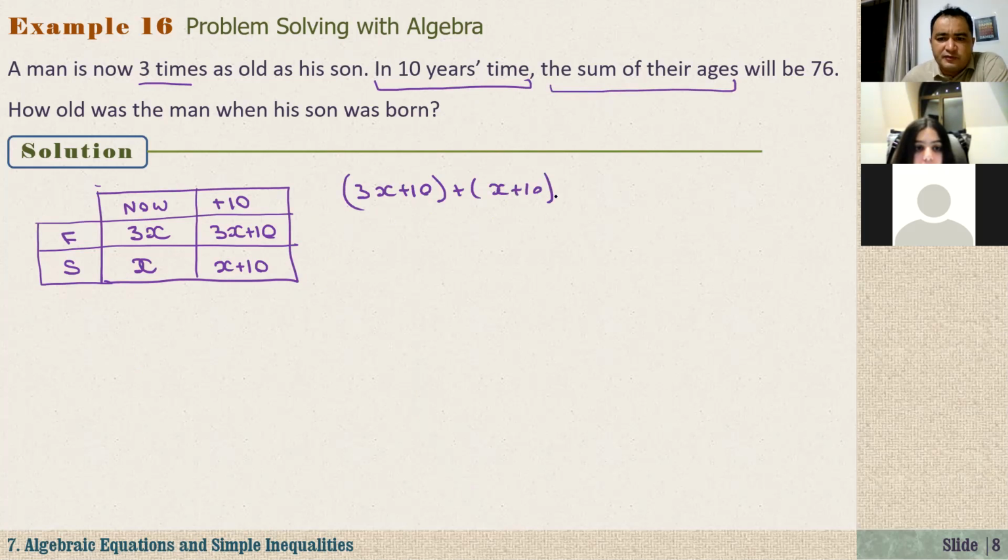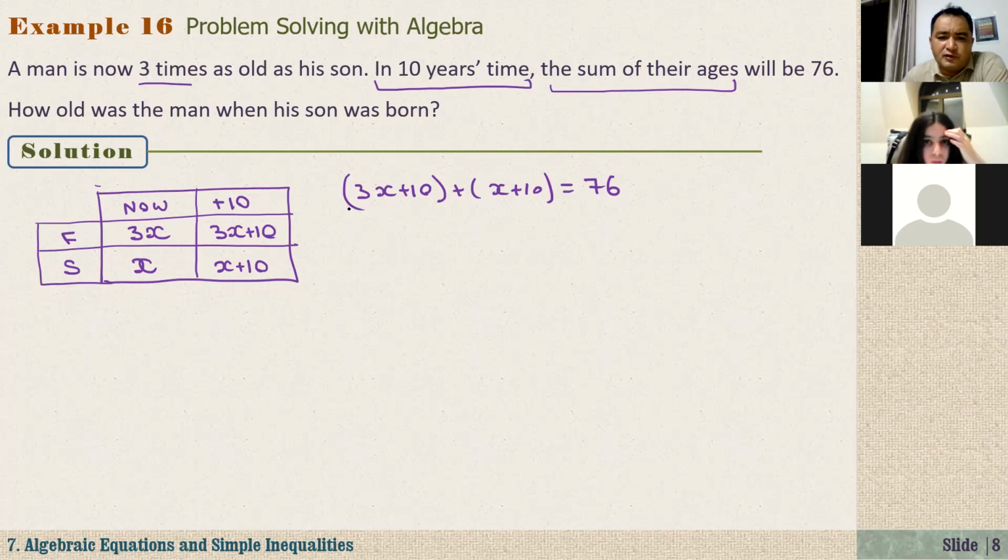So these are the sum of the years. Age is equal to 76. Now, what is the question? The question is, how old was the man when his son was born? It's a little bit tricky question. Before that, we need to know the value of x, right? That means that we have to solve this equation.